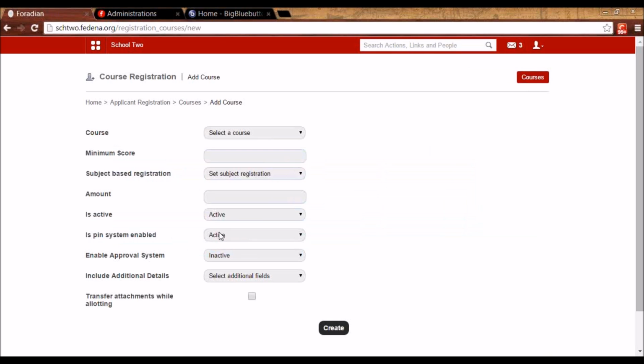PIN system enabled is an option that you can make active or inactive. If you make it active, the student will be prompted for a PIN or a security code to be able to enter into the admission form and fill it. So in this case, anyone will not be able to apply for the course, but only the students whom you give a unique PIN.